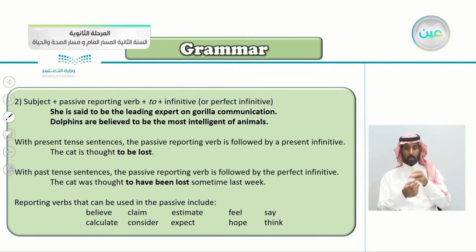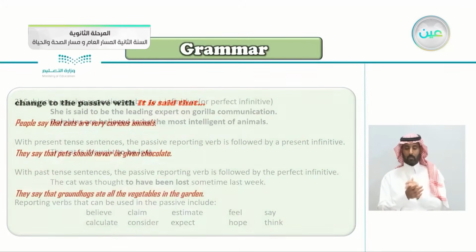Reporting verbs that can be used in the passive include believe, calculate, claim, consider, estimate, expect, feel, hope, say, and think. Of course, we already used believe and say, and thought here is from think. So these are words that you can use as passive reporting verbs.